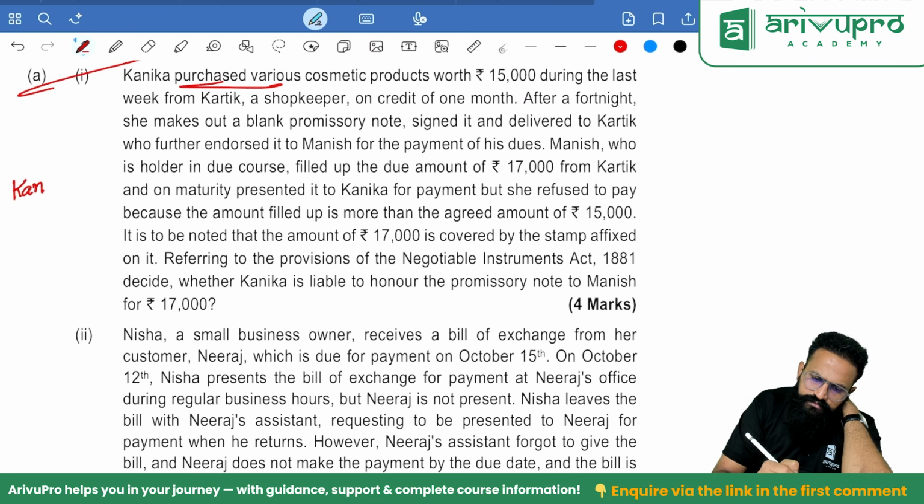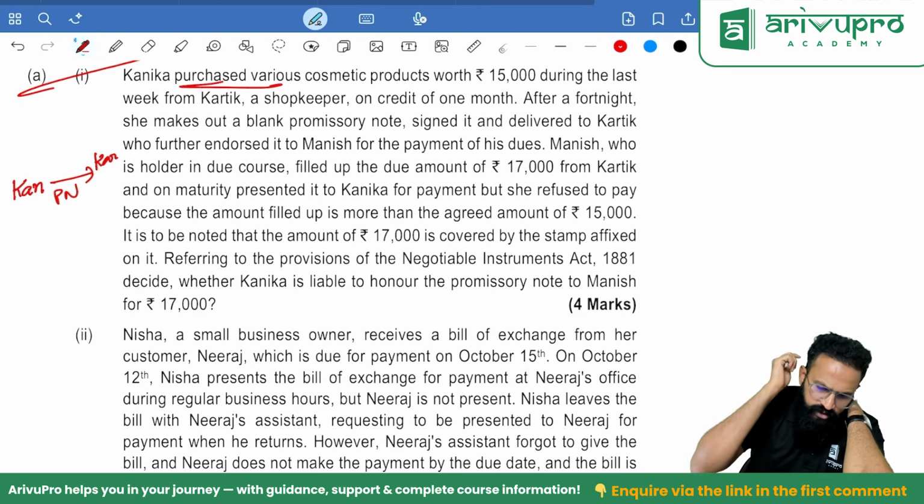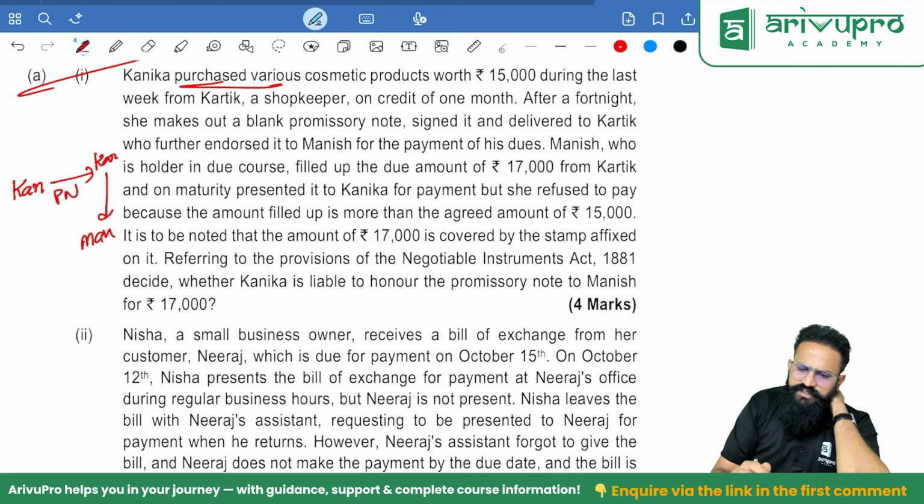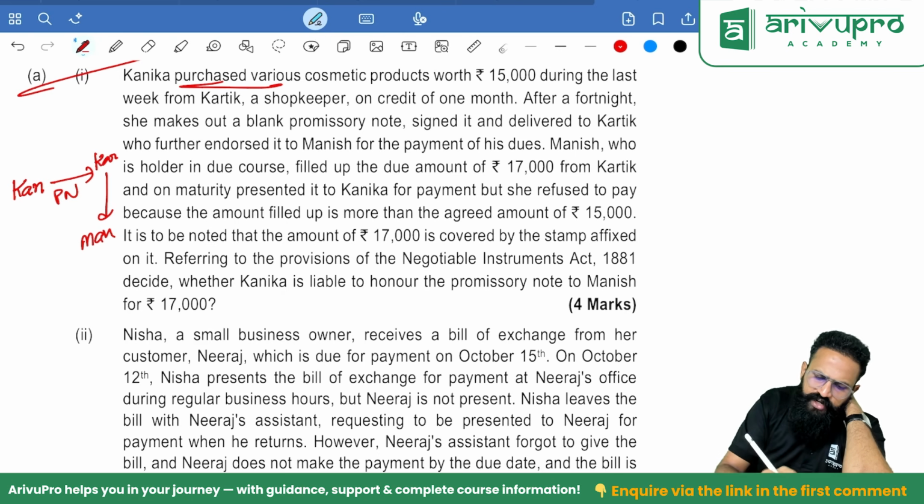Kanika gave a promissory note to Karthik. So she has to make the payment. Okay, what is Karthik doing? Karthik further endorsed it to Manish for the payment of his dues. Manish, who is a holder in due course. Manish is HDC, holder in due course.